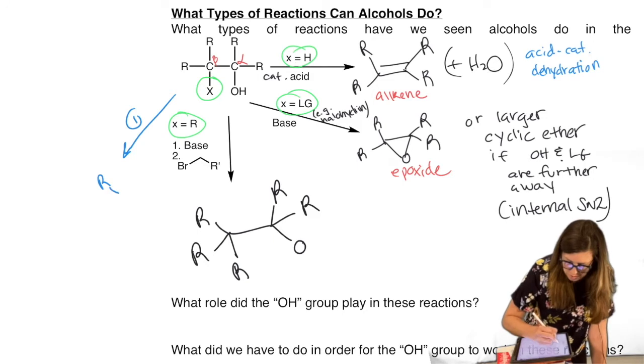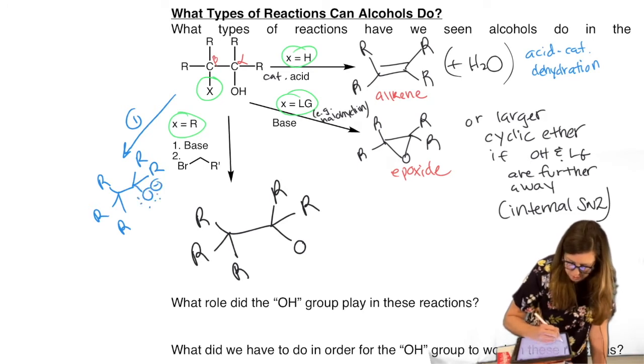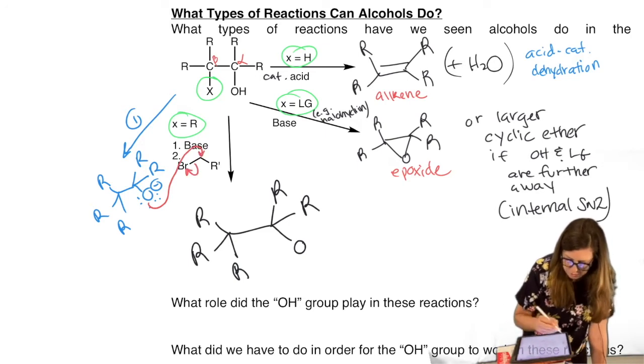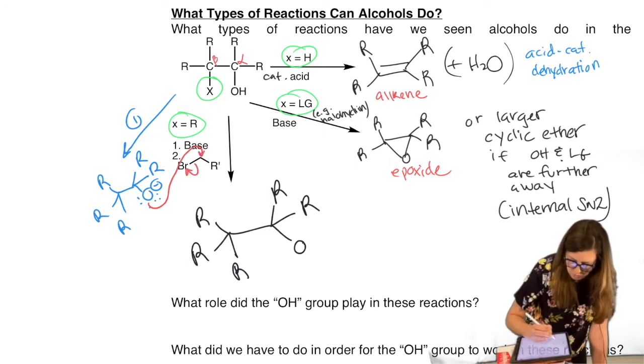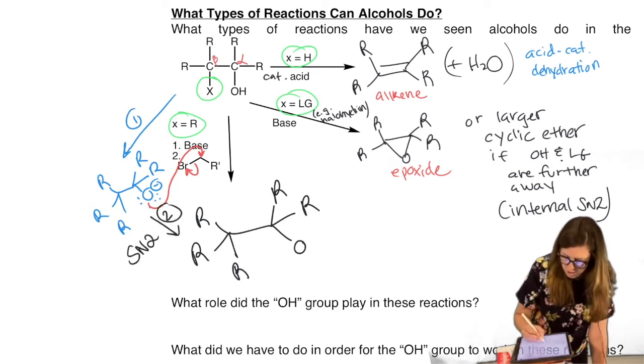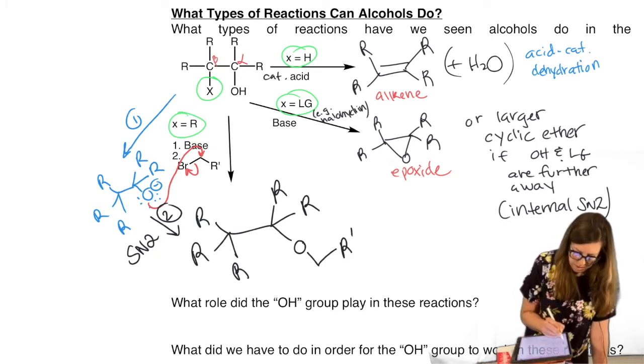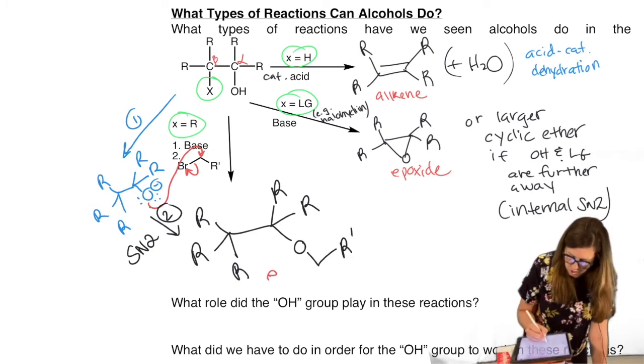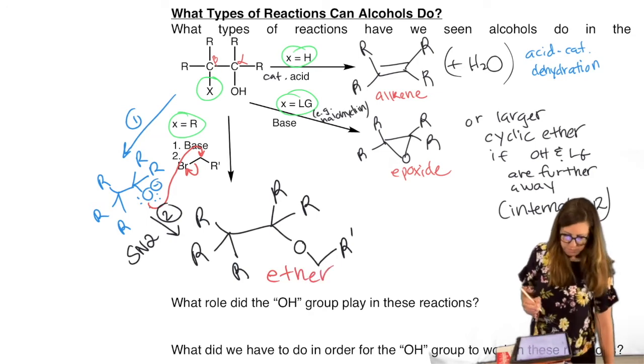We would have R, R, R, R, O minus. Then draw in your lone pairs. Since it's two steps, I'll draw this mechanism. SN2, right? SN2 for step 2. So draw on the carbon, and that R prime is now there. So we can get ethers that are not cyclic as well.